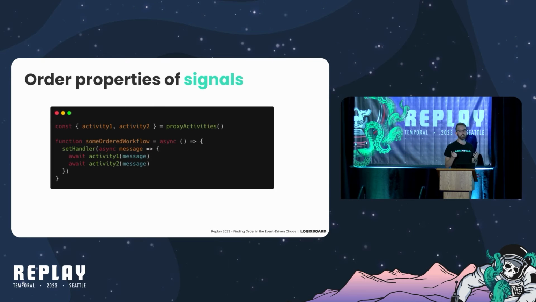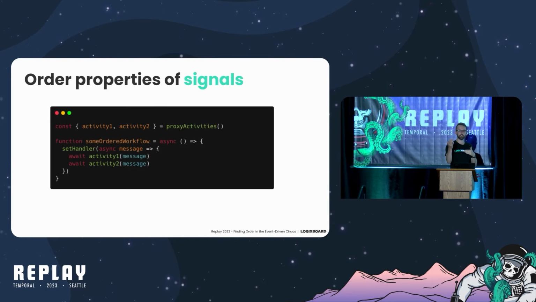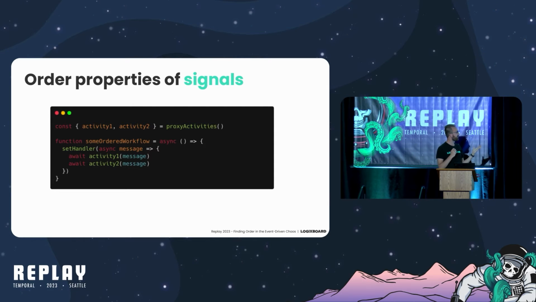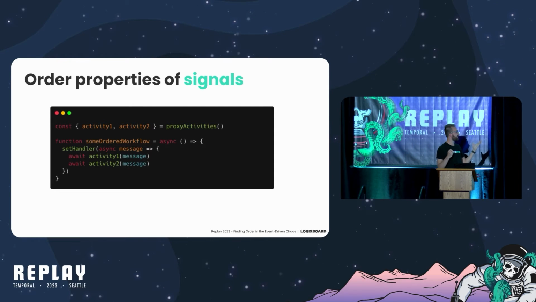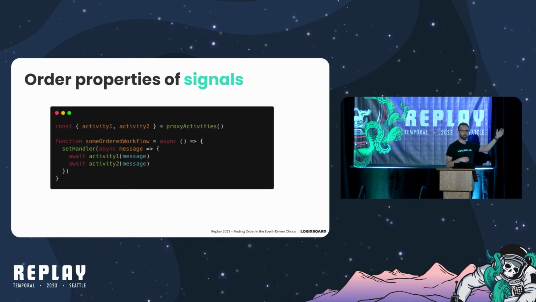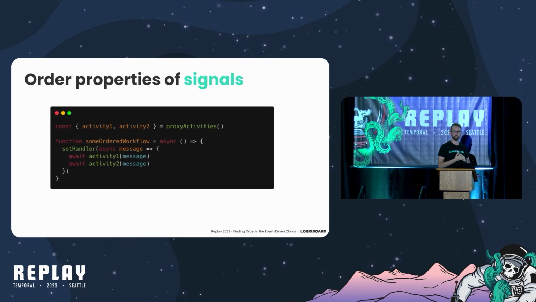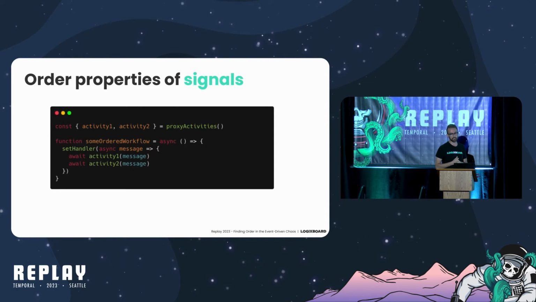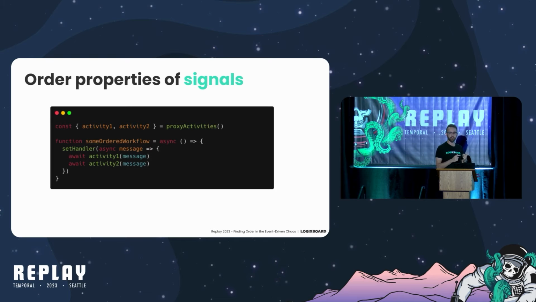And in most cases, actually, if you have more than one message, more than one signal going to an existing workflow execution, you'll have out-of-order message handling here. And what you probably want is process activity 1, activity 2, next message. What you actually get is many signals being handled in parallel and many activities running out of order. So that property alone is not enough.